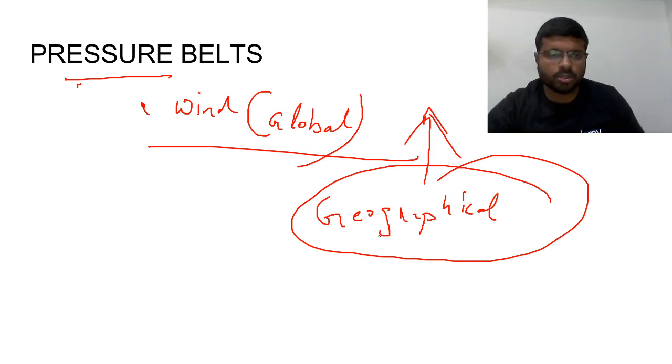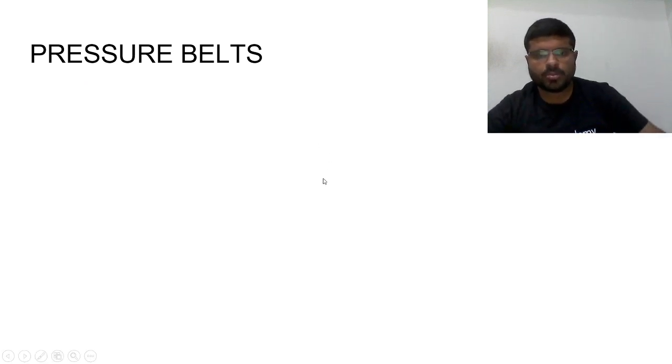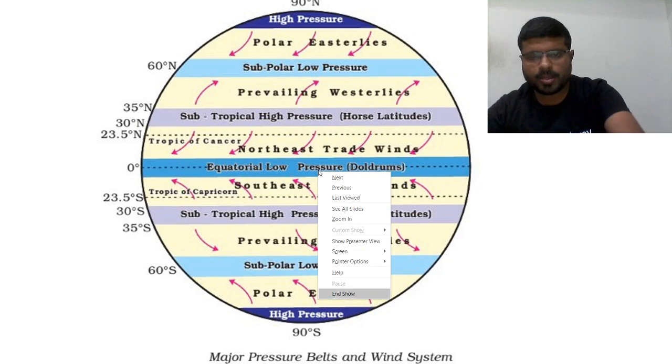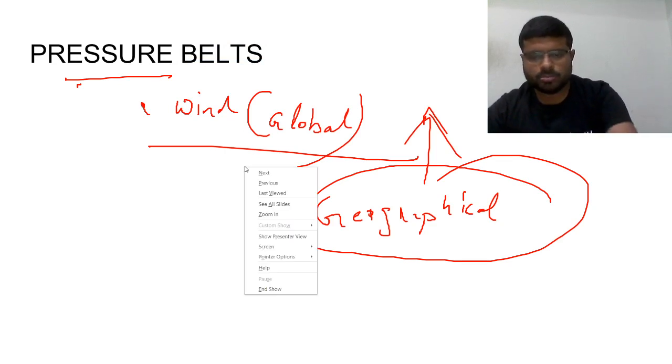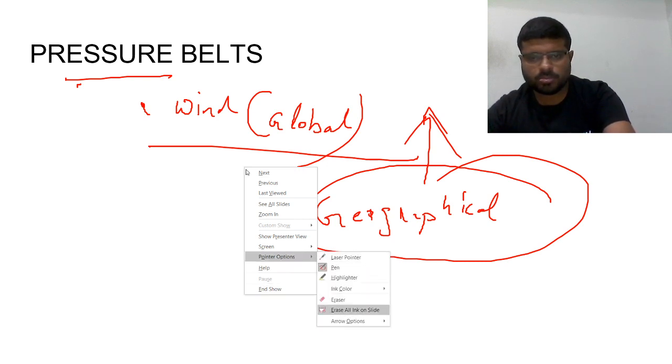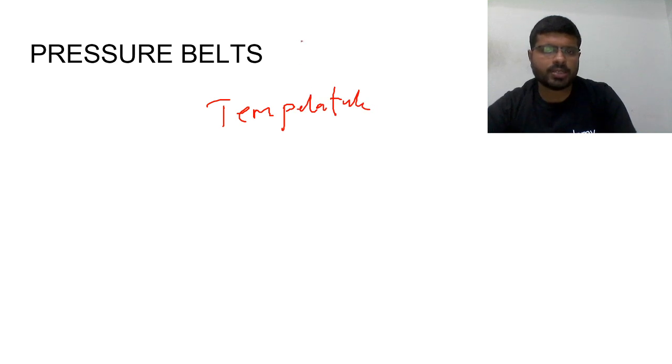As you know, temperature: you are getting sunlight energy from insolation, you will get temperature.